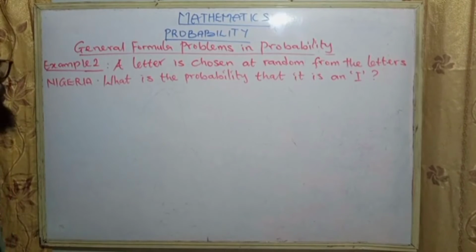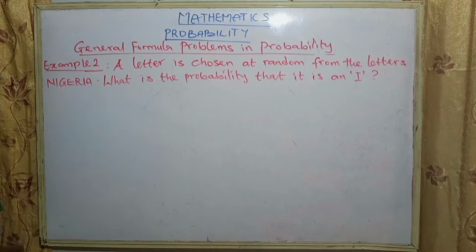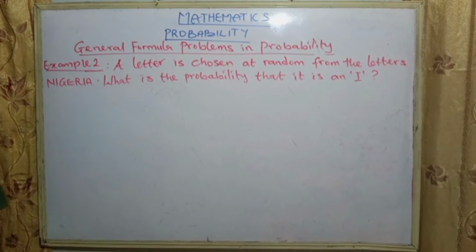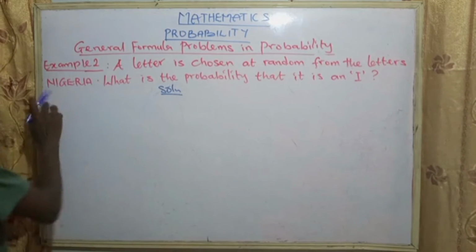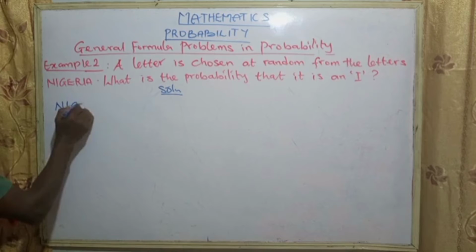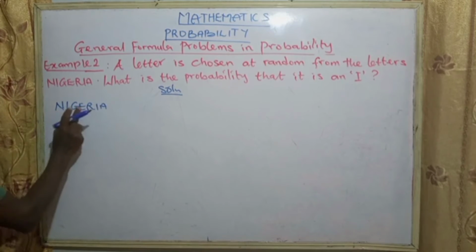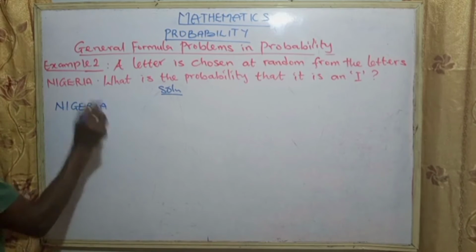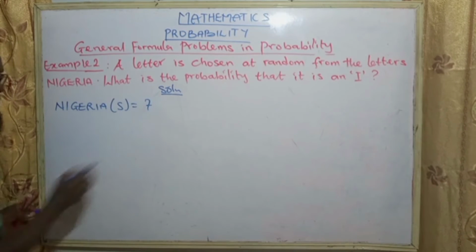Example 2. A letter is chosen at random from the letters of Nigeria. What is the probability that it is an I? That is, the probability of picking a letter and the letter is I. Now looking at the number of sample space here, Nigeria, we have 1, 2, 3, 4, 5, 6, 7. So the total number, which is the sample space, equals 7.